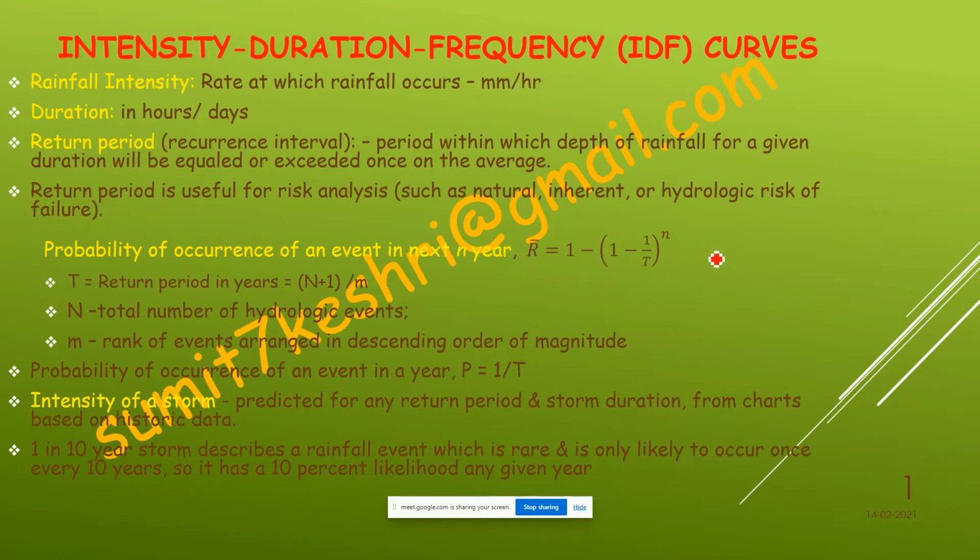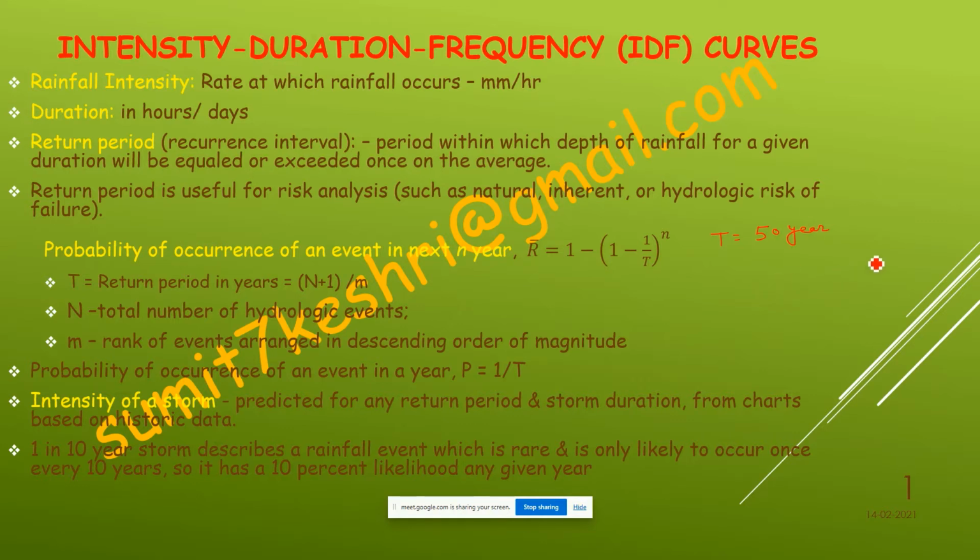Suppose for a flood or any type of event, the return period is denoted by T. Suppose the return period of a storm or flood is 50 years. It means that flood will occur again in the interval of 50 years.